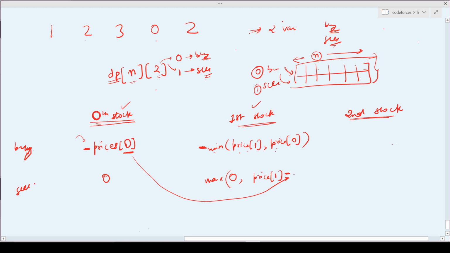So I have to subtract this value of prices of 0. It is the maximum profit which I can obtain by selling this particular stock on that first day, reduced by the value of the last day, because it is the maximum profit which I can obtain by buying the particular stock up till now on the ith day.